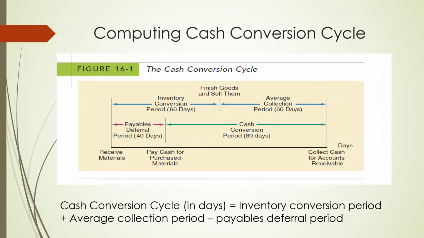So how much time was there in total? 60 days plus 60 days comes out to be 120 days. Out of these 120 days, for 40 days we had a breathing space due to our payables. So 120 minus 40 will be my cash conversion cycle.